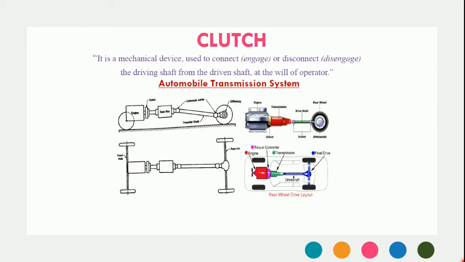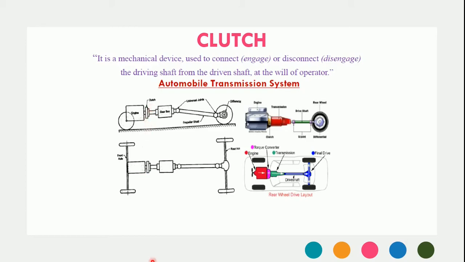A clutch is a mechanical device that is used to connect or disconnect the driving shaft from the driven shaft at the will of the operator. But what exactly is meant by driving shaft and driven shaft? Here you have your engine, and the shaft coming out from the engine is treated as the driving shaft, and the shaft that comes out from the clutch and goes towards the gearbox is treated as the driven shaft. So the clutch transmits the power from the engine to the gearbox by means of this intermediate device called the clutch.